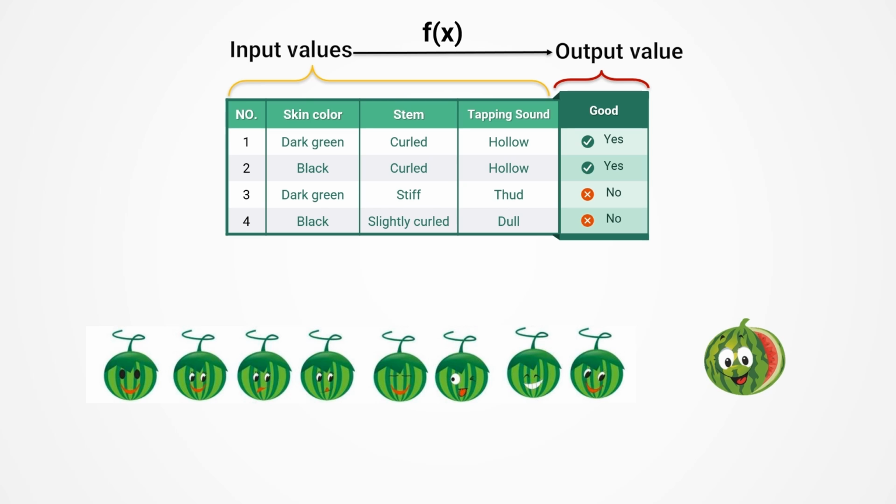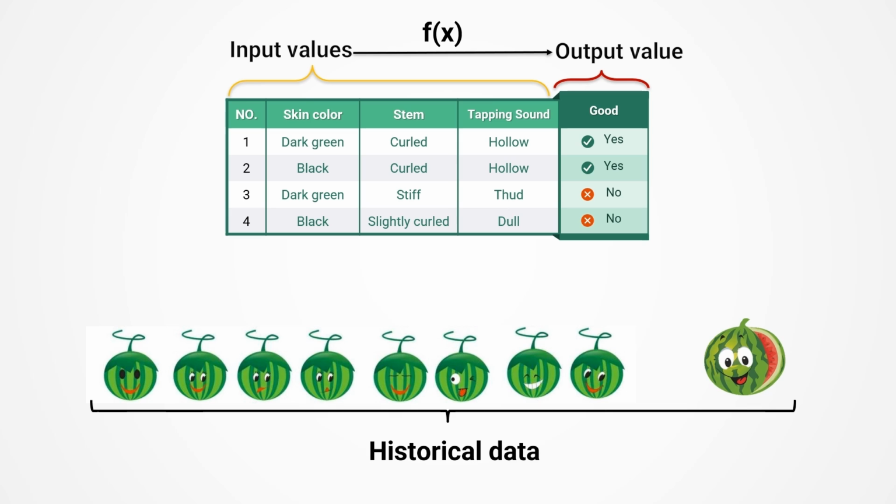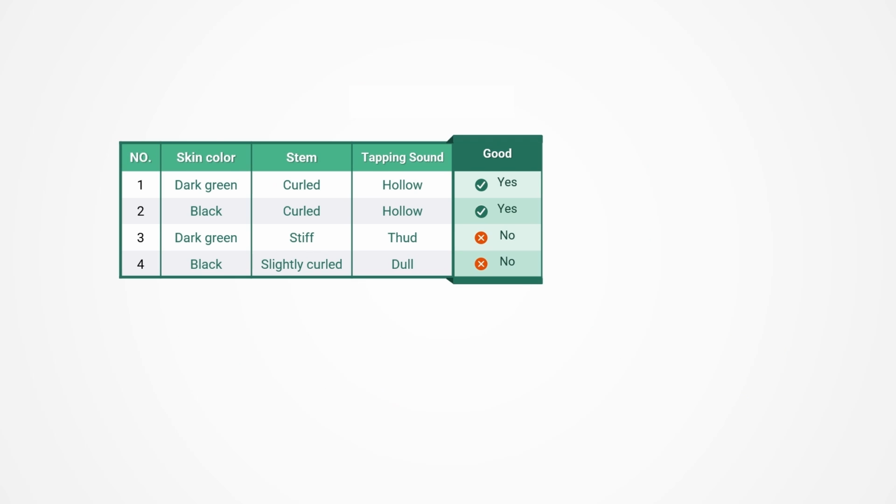Simply put, the more melons you use for practice, the more accurate your judgment will be in the future. Every time you practice, you will obtain a set of input values, such as skin color and stem of a melon, and an output value, such as good melon or bad melon. After repeated practice, you will accumulate many sets of input and output values, which are historical data. The function used for prediction is derived from historical data. Let's explain in professional terms. The function used for prediction is also called a model.